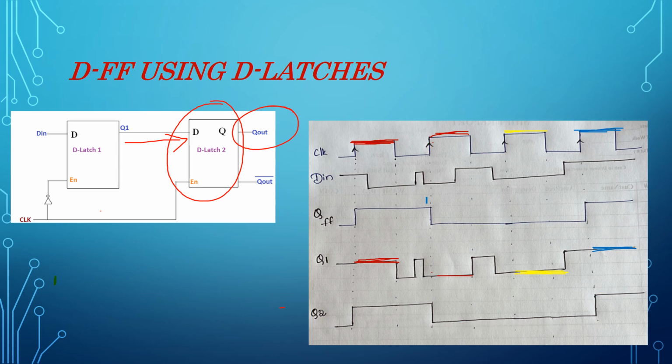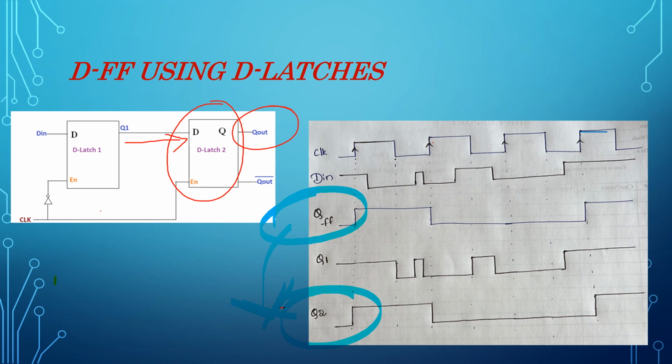And if you observe finally, this output which we obtained from latches is equal to what we observed previously for the Q flip-flop, I mean output of flip-flop. It is matching, right? I mean the flip-flop behavior is same when it was implemented with latches. So if you observe these two waveforms, both are same. So this is about D flip-flop using D-Latches.